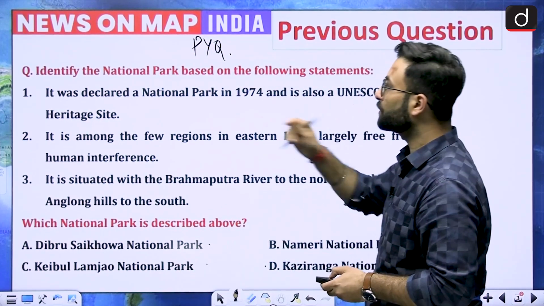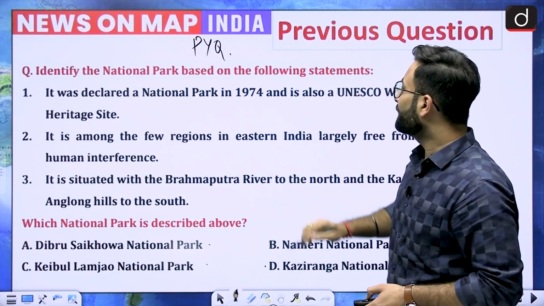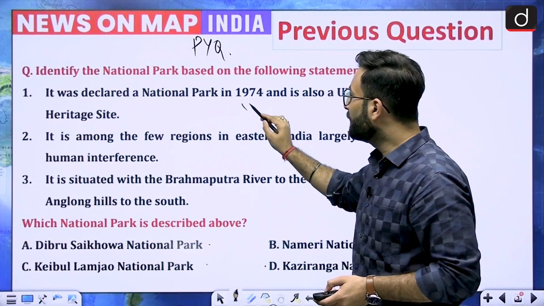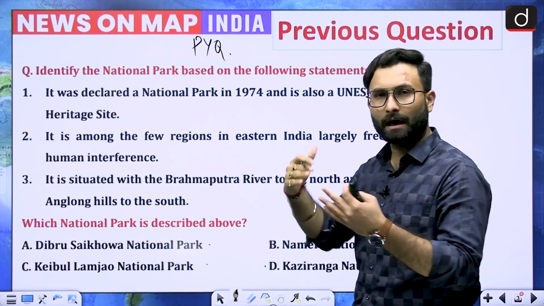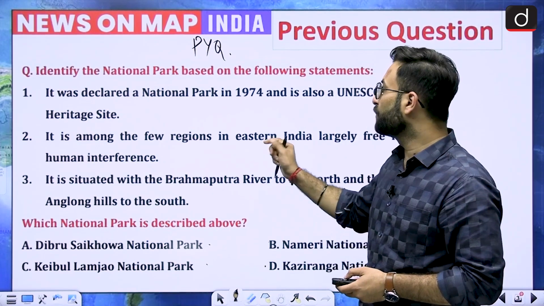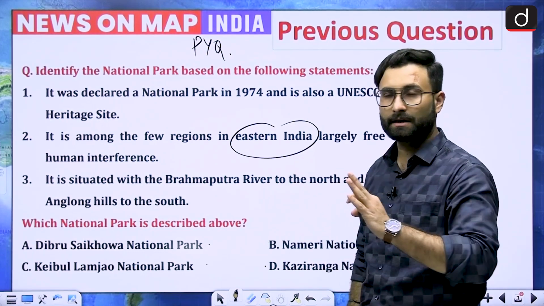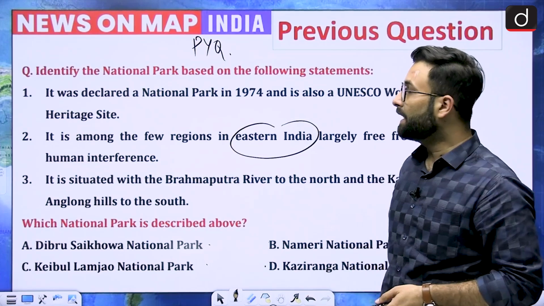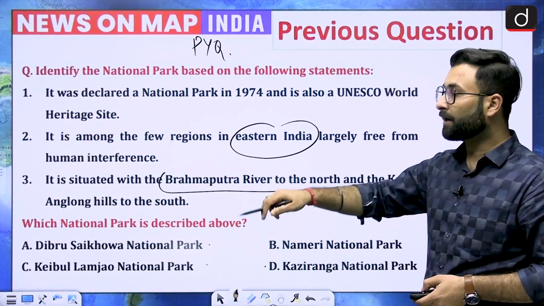Now, coming back to the question over here. The first statement is, it was declared a national park in 1974 and is also a UNESCO World Heritage Site. We cannot tell which one they are talking about, because obviously this is factual information, which we can't remember. Now coming to the second statement, it is among the few regions in eastern India. Now we can tell which of these can be in eastern India, so we can keep it as an option. Third one, it is situated with the Brahmaputra river to the north and Karbi Anglong hills to the south.